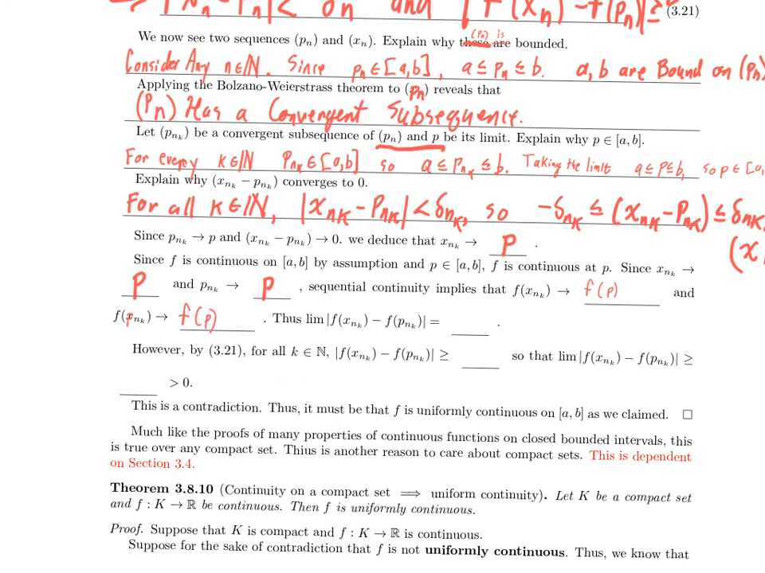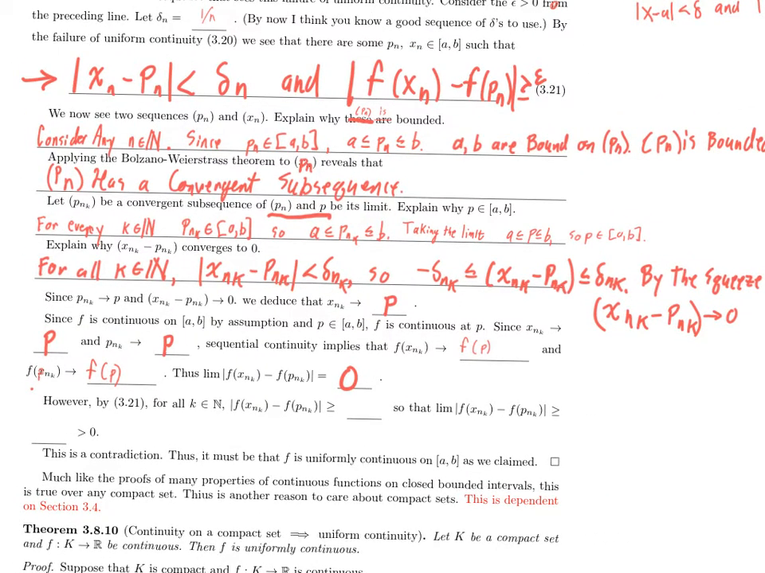Oh wait, so if f of x sub n sub k converges to f of P and f of P sub n sub k converges to f of P, they both have the same limit, then the limit of the absolute value of the difference is 0. Wait, that seems suspect, because let's look at this. So I have this result. Sorry, this result, the limit there is important. So that sequence goes to 0. But for every n, f of x sub n and f of P sub n are not close to each other. But they're getting close to the same thing because of this.